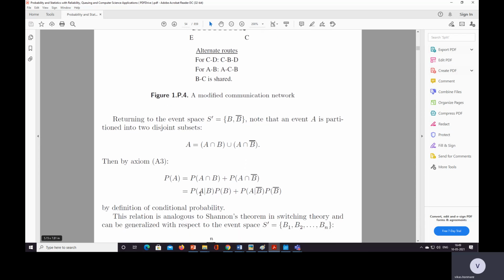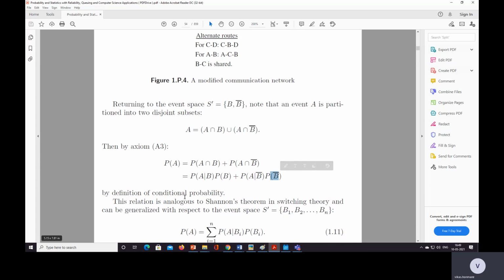So Bayes rule is probability of A intersection B, A intersection B bar. A intersection B is probability of A given B into probability of B, and A intersection B bar means probability of A given B bar into probability of B bar.